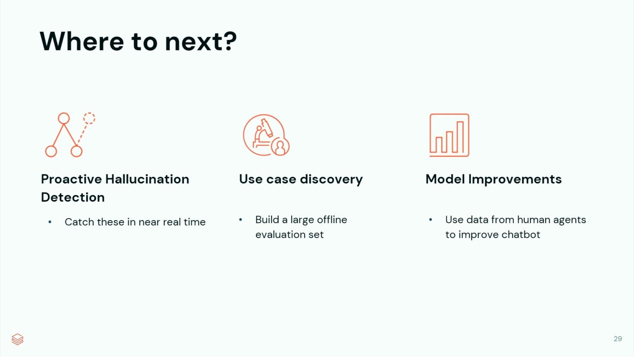Finally, model improvements. Can we use data, again, from human agents to improve the chatbot in more intelligent ways, ways that will allow us to expand our use cases without knowing what the specific use case is beforehand? So these are three key pillars that we're hoping to expand into next.